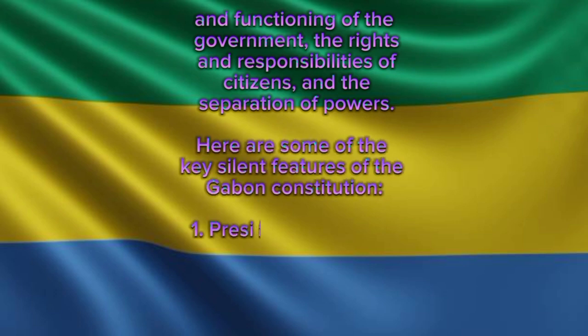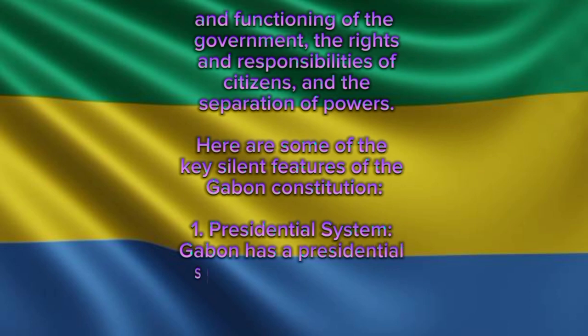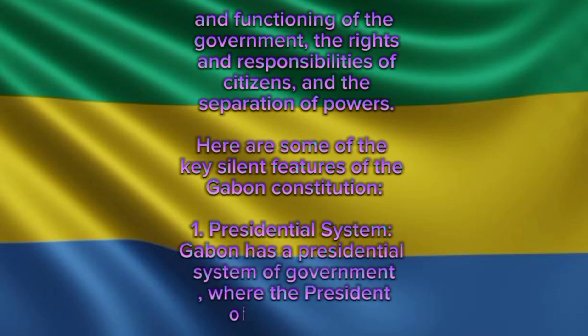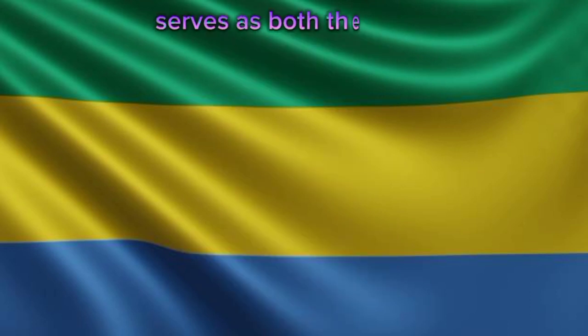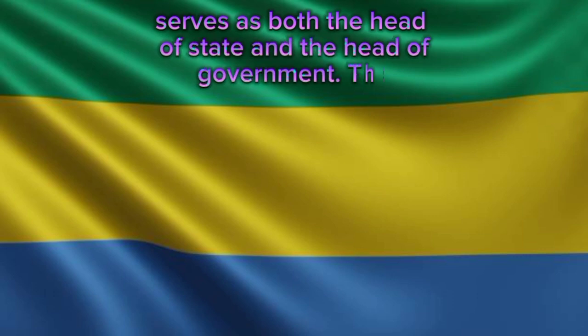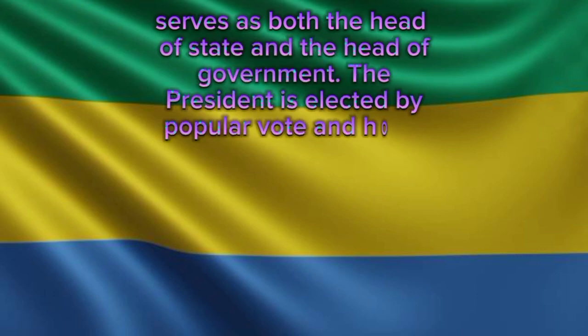1. Presidential system. Gabon has a presidential system of government, where the President of the Republic serves as both the head of state and the head of government. The President is elected by popular vote and holds significant executive powers.